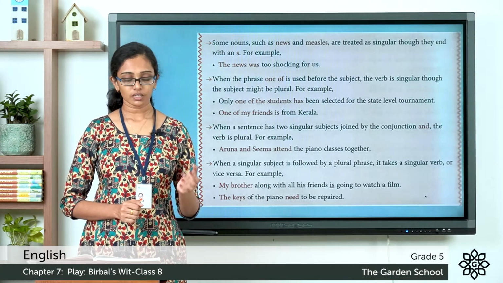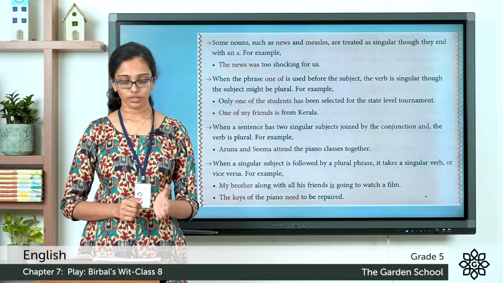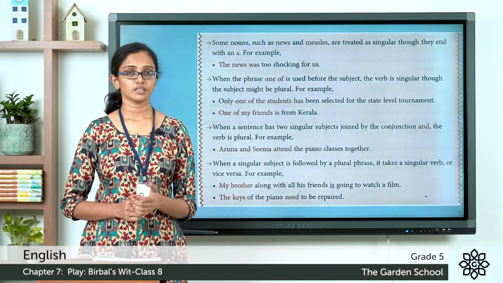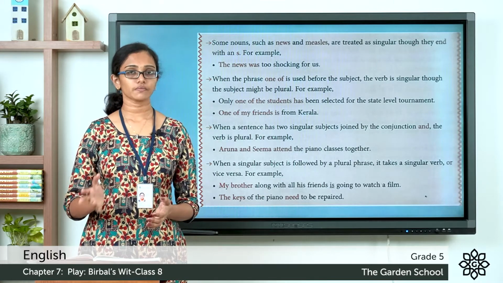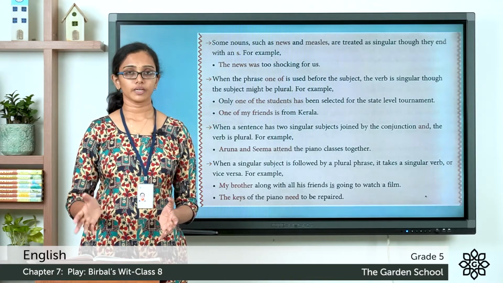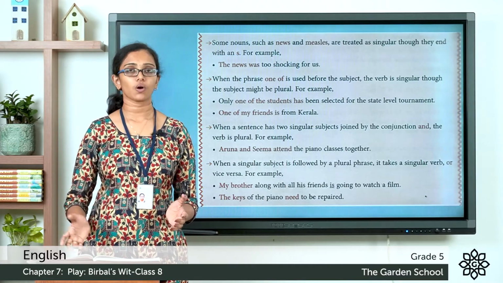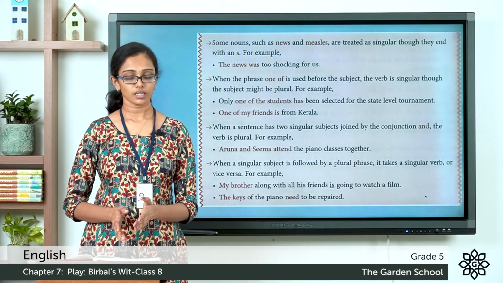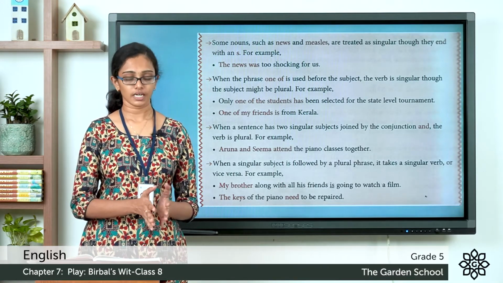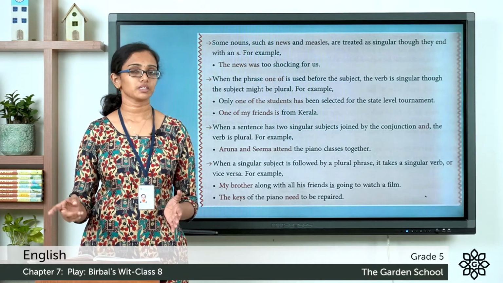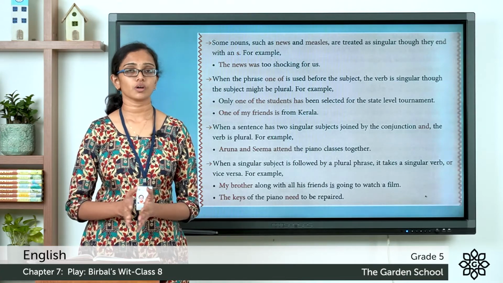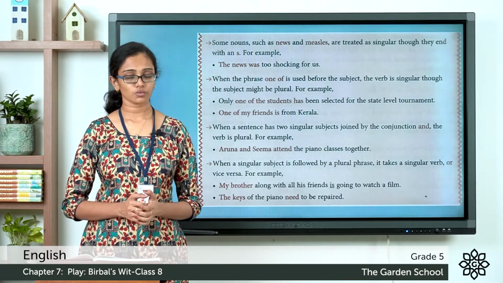Then the next example: the keys of the piano need to be repaired. Here the words "the keys" are plural, but followed by a singular subject, piano. So here a plural subject is followed by a singular subject, and the verb is in plural form. So if the subject we stress is singular, the verb has to be singular. And if the subject we are stressing is plural, the verb should also be plural. I hope these rules are clear to you.